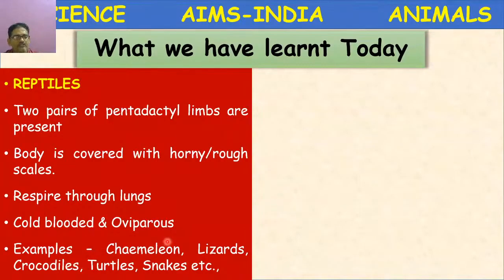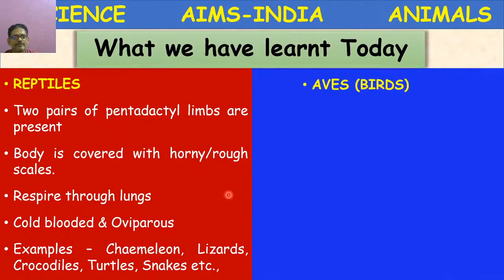Crocodiles are very stout. Even the extinct animals, dinosaurs, also belong to this reptile group. Because of changes in the environment, those animals became extinct, unable to survive in nature. So dinosaurs also belong to the reptile group. Next, the other groups of reptiles: lizards, turtles, snakes.